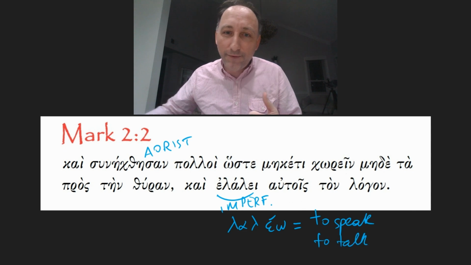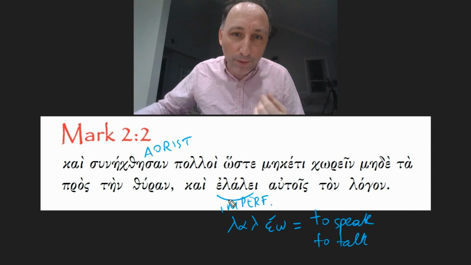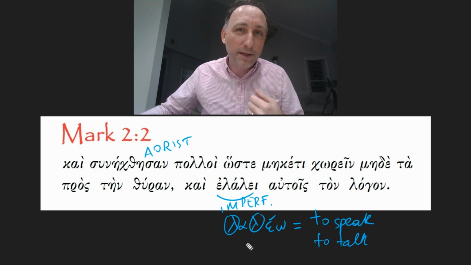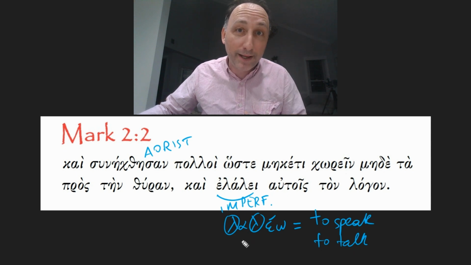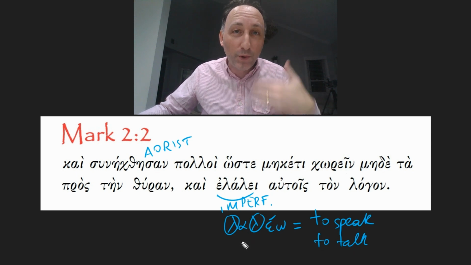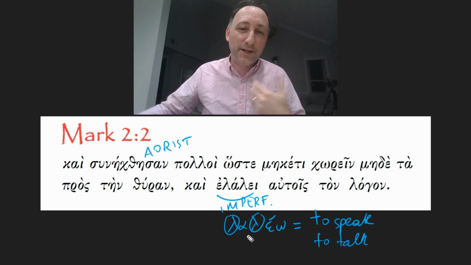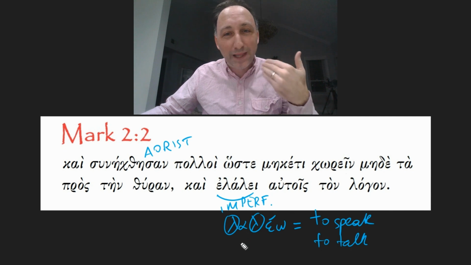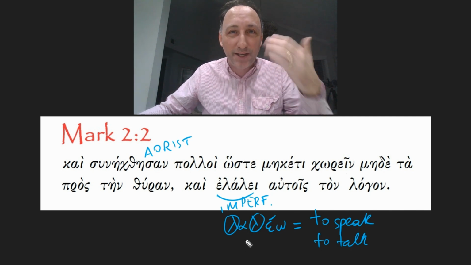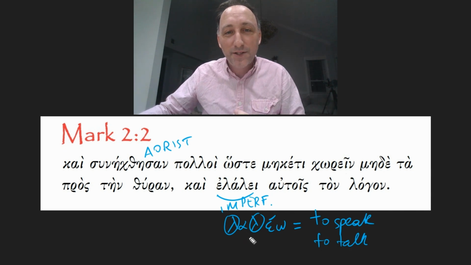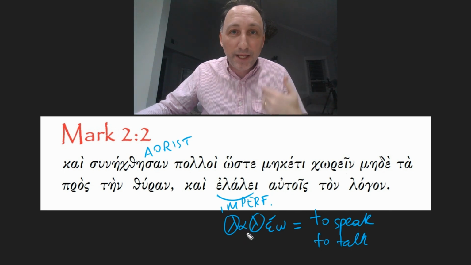In fact, the repetition of the lambda is a sort of onomatopoeic verb. When we talk, it is sort of la la la la la, right? We say it even in English. So laleo indicates this idea of talking. So it just means he was talking.